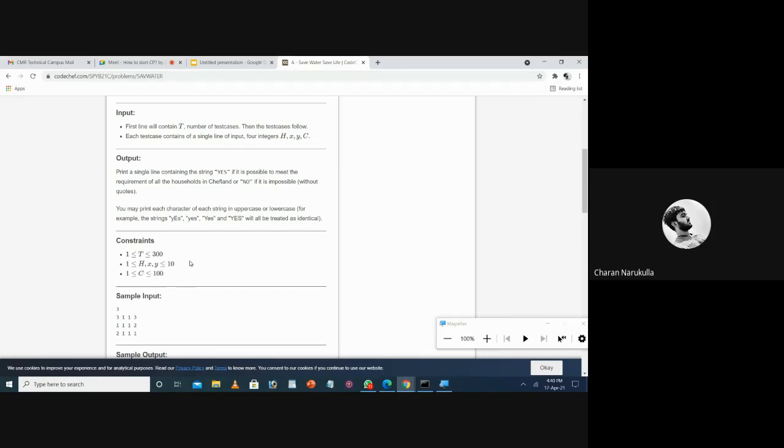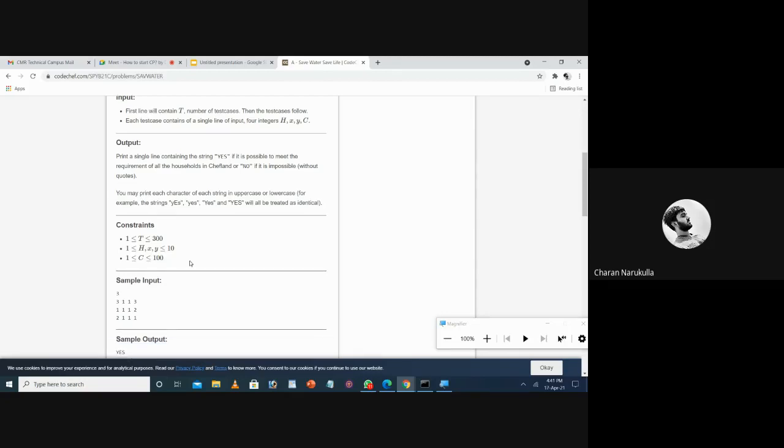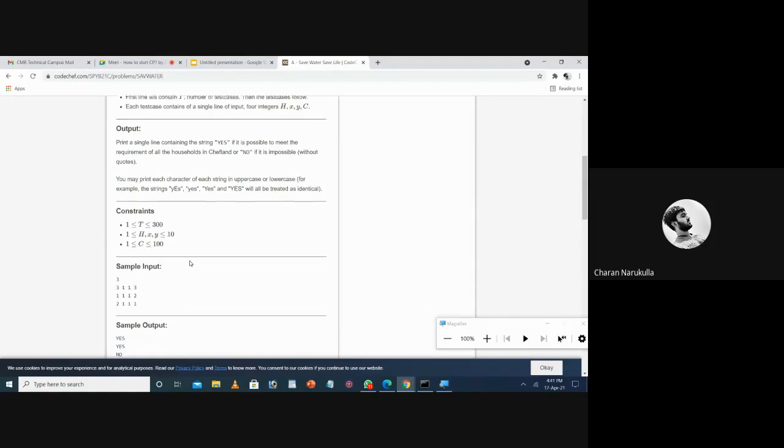So we need to make sure that in some cases, as this is an easy problem, constraints are very easy to understand, and in case of some difficult problems, constraints will be huge. In that case, we need to do some optimization for our code in such a way that we do not face time limit exceeded error. In case your program takes more than the specified time limit, then an error will come which is time limit exceeded error, TLE.